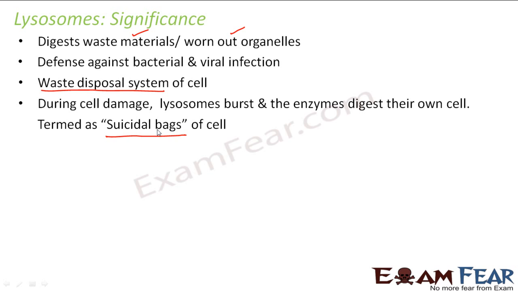And where are lysosomes produced? Just now we saw in the previous slide that the Golgi apparatus produces the lysosomes, right? It helps in the synthesis of lysosomes. Now this function which is performed by lysosomes is, in the case of a plant cell, performed by a vacuole.